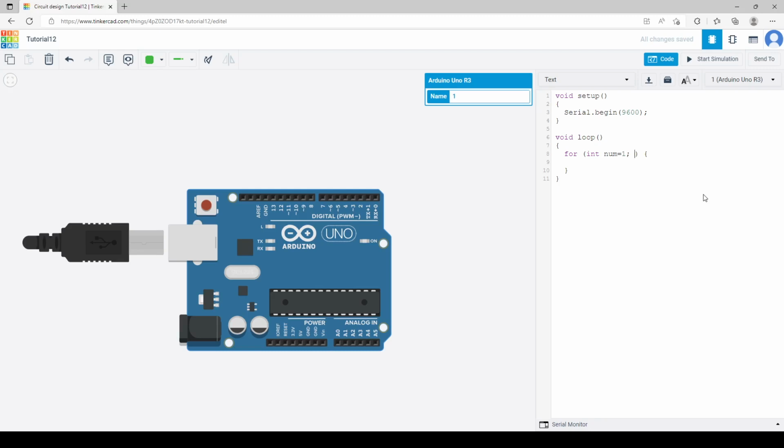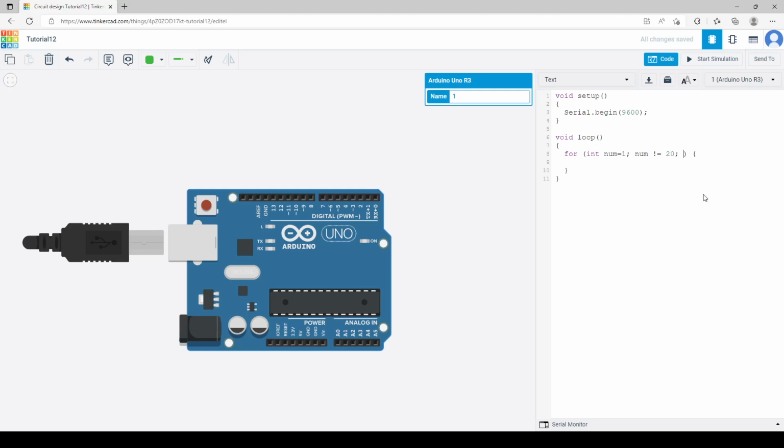And what is our stopping value? 20. So we can just do num not equal to 20. This is pretty cool. Till the time num is not equal to 20, you can execute the code which you write. Now we can increment the number by 2, which is very interesting. How can we do it?